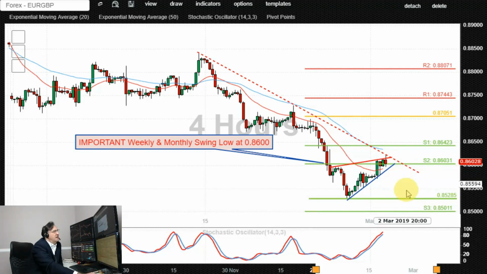Confirmed breakout lower and end of day close below 86 would incentivize bears to come in and engage, potentially targeting initial downside supports at these lows at 85.30, possibly 85. Confirmed loss of that 85 would open up the way for a deeper retracement towards 84.30, possibly even 83.60, which would be the 200-week moving average. Alternatively, only a breakout above this falling resistance trendline and end of day close above 86.40 would negate the current intraday bearishness and possibly open up the way for a spike higher towards 87, 87.44.